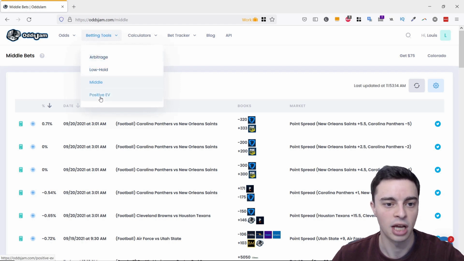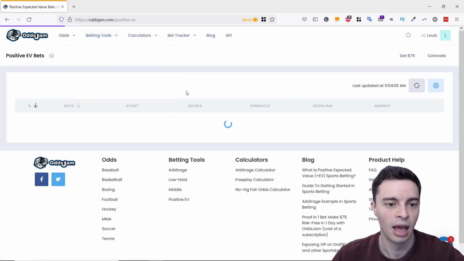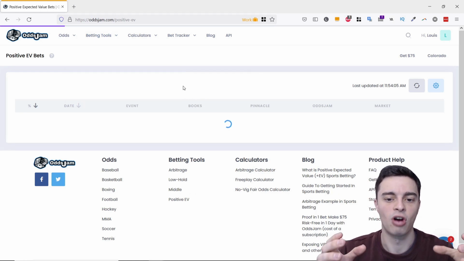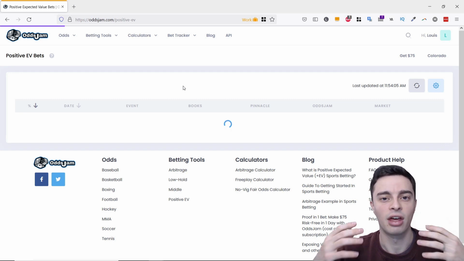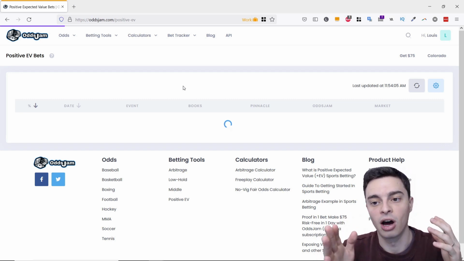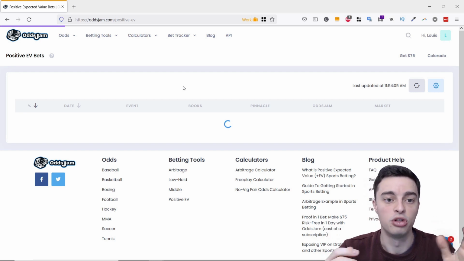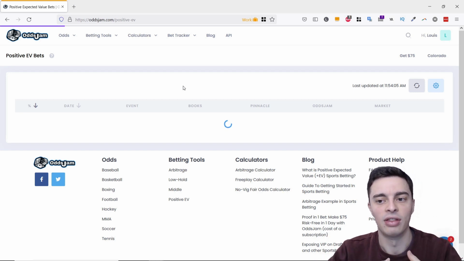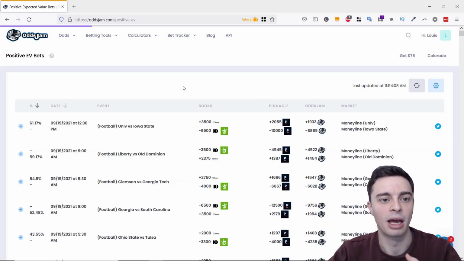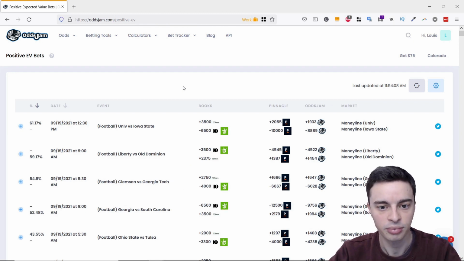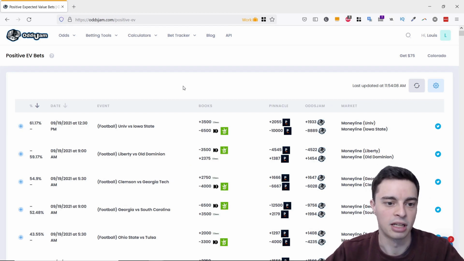Lastly, in the betting tools section is the positive EV section. And this, as I said before, is basically the same as value betting. You take the arbitrage bets that we looked at before, and rather than betting on both sides, that is betting with a sharp bookmaker and with a soft bookmaker, you just bet on the soft bookmaker side. And that is betting on the bookmaker that has made a mistake on their odds, so to speak. So that's basically what this is.